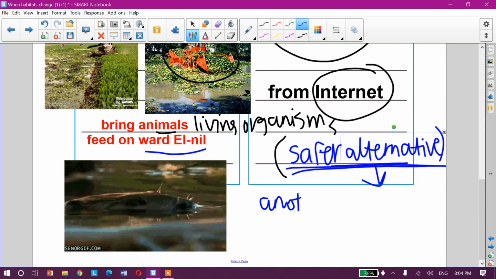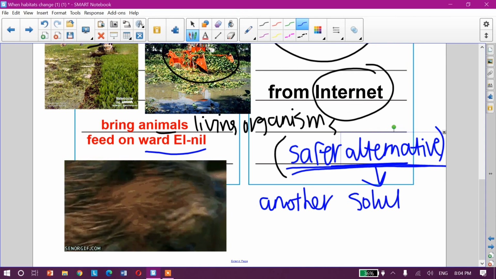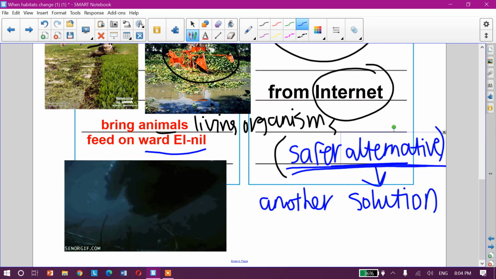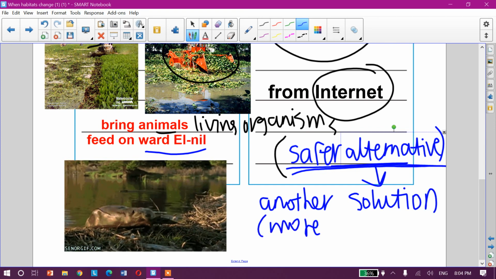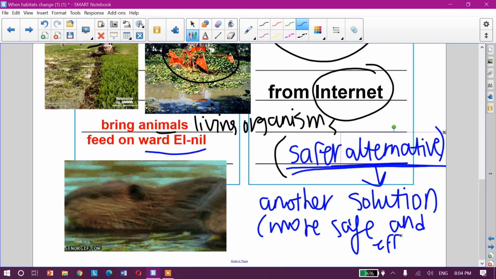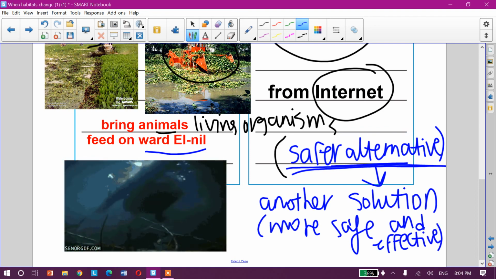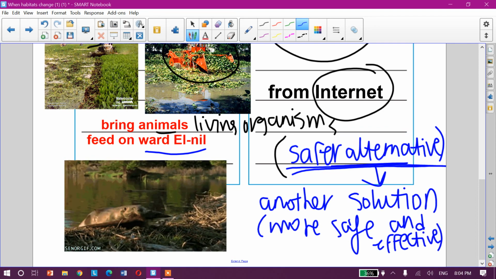Another solution which is more safe and effective means you can get rid quickly of water hyacinths.